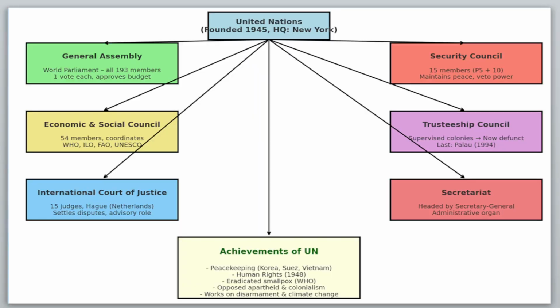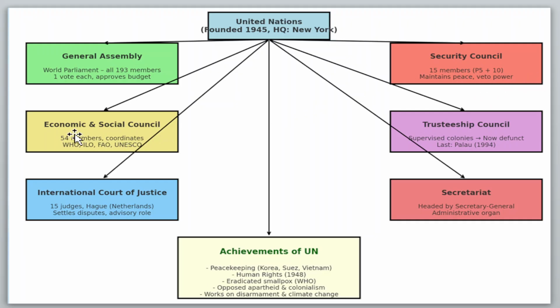Now come to a short summary of what we have done till now. The United Nations was founded in 1945, headquartered in New York. The General Assembly is considered a world parliament. All 193 members are there and they have one vote each, and they approve the UN's budget. Second is the Security Council, with 15 members, 5 permanent and 10 non-permanent. They maintain the peace and they have the veto power.